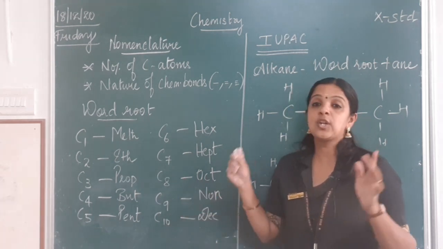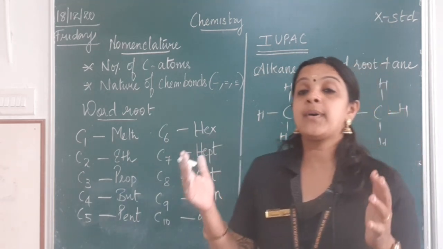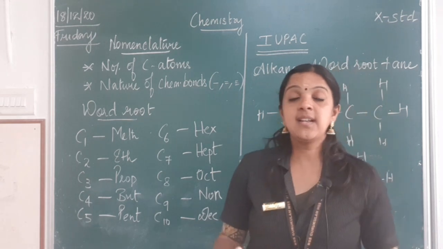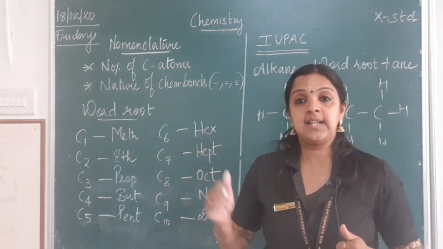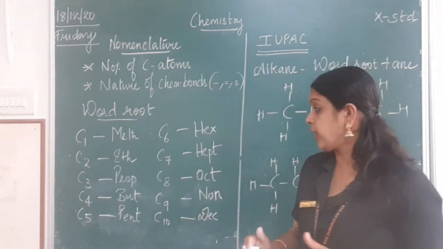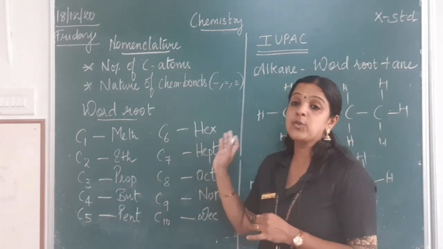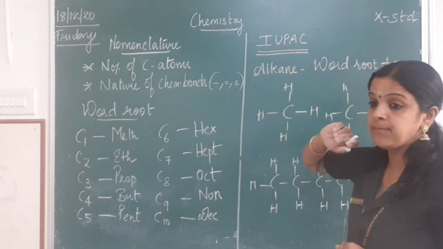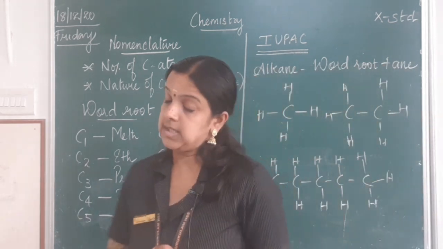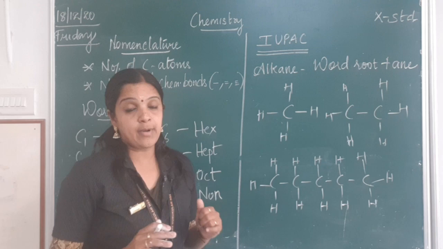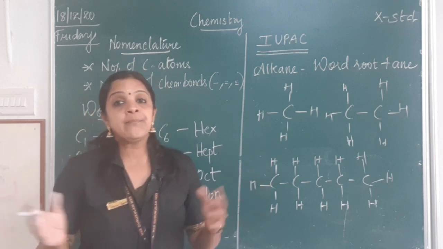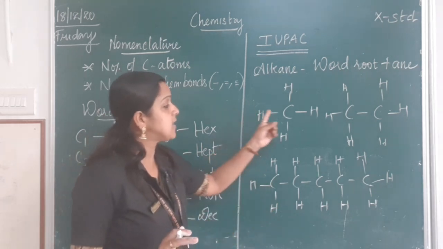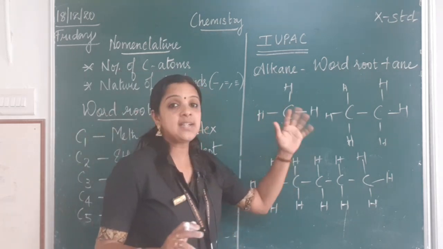So these are common whether the compound is saturated or unsaturated, that is, whether it is an alkane, alkene or alkyne. But you should know the word root with respect to the number of carbon atoms present in it. Now, the IUPAC name for unbranched compounds. What do you mean by unbranched? We have only a straight chain of carbon atoms. There are no branches. These are not branches. These are the condensed forms, right?